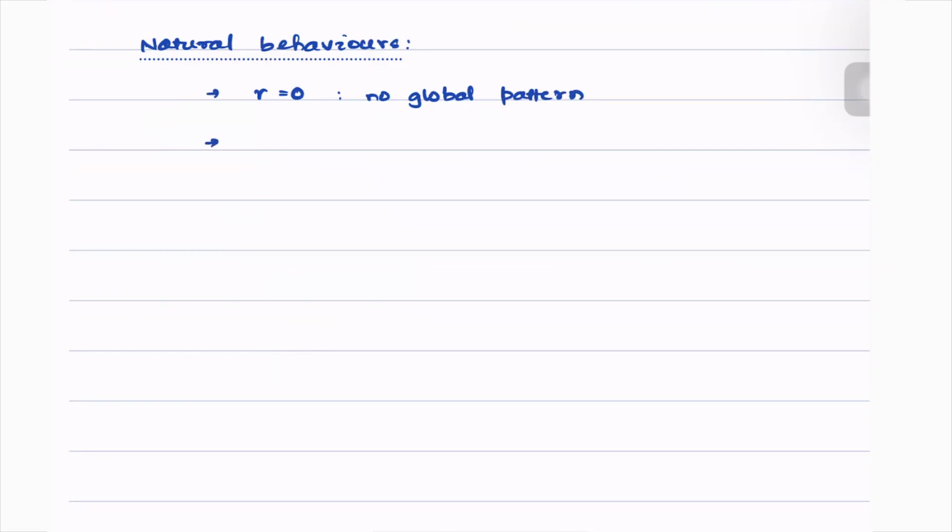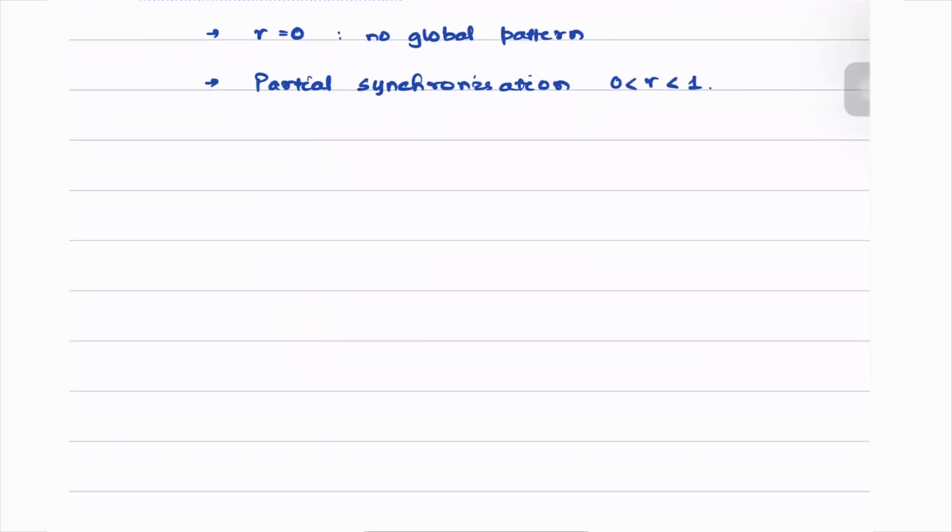Let us now look at the interesting case of partial synchronization. Partial synchronization occurs when R lies strictly between 0 and 1. In this case, several interesting behaviors can happen. We will not give a proof of these results in this discussion, but students are encouraged to read further on this.